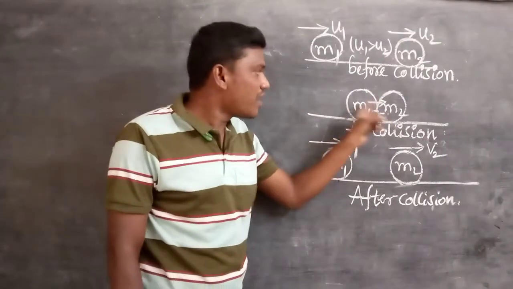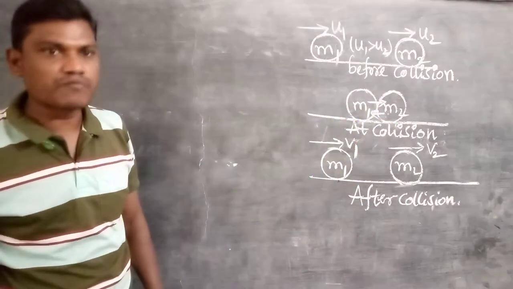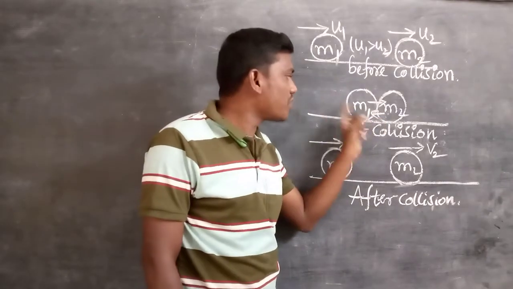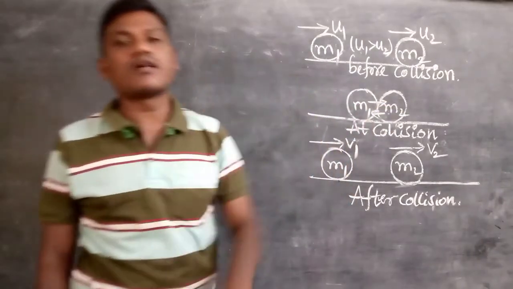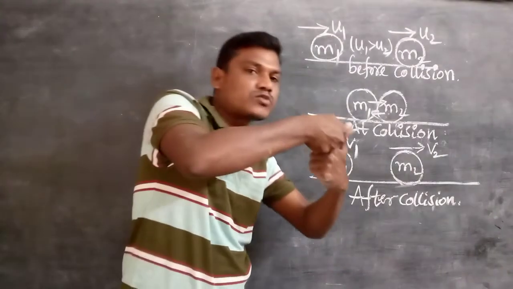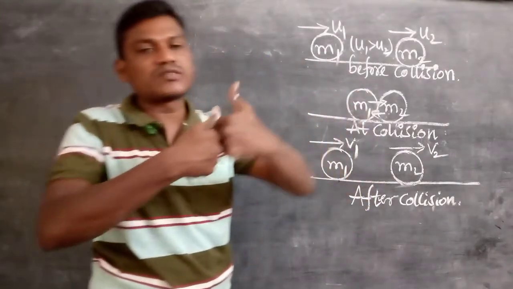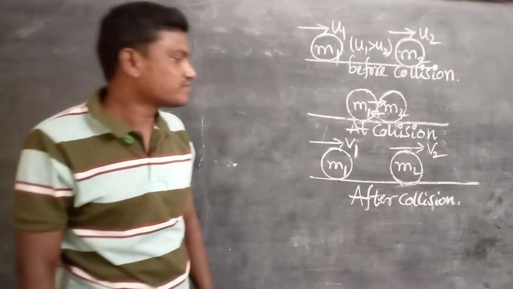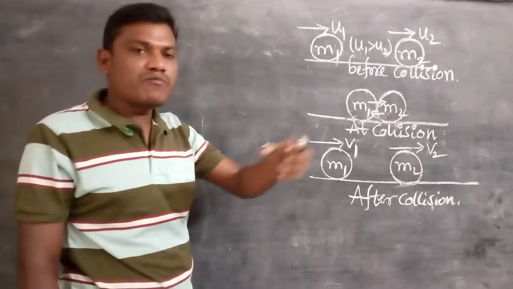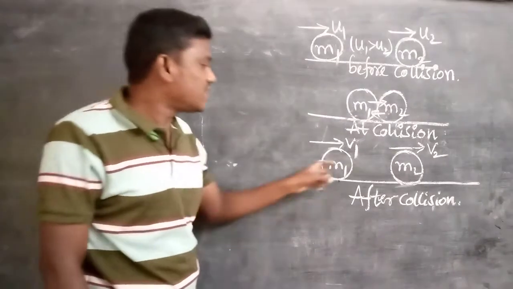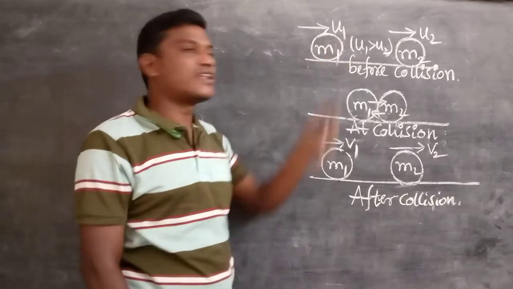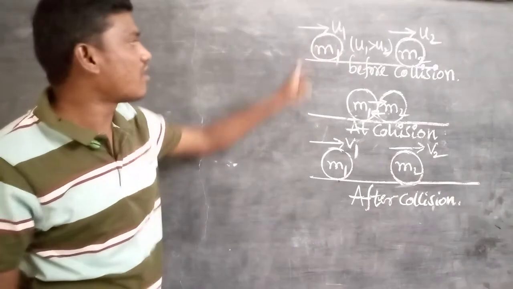At the same time, M2 also applies force on M1. So according to Newton's third law of motion, to every action there is an equal and opposite reaction. That's why during the collision, M1 applies some force on M2, and M2 also applies some force on M1. But after the collision, M1 loses certain energy. That's why it moves with V1 velocity, which is lesser than the initial velocity of M1.